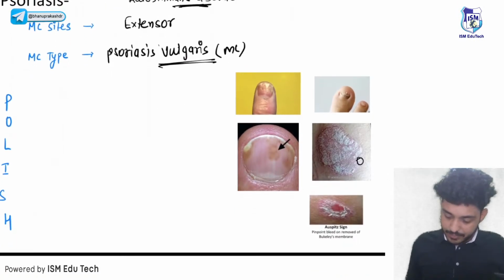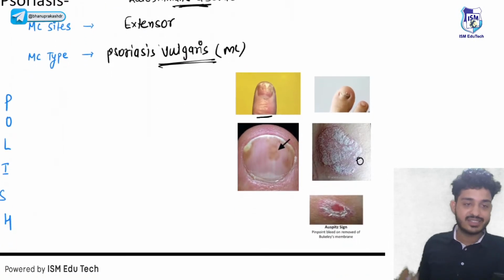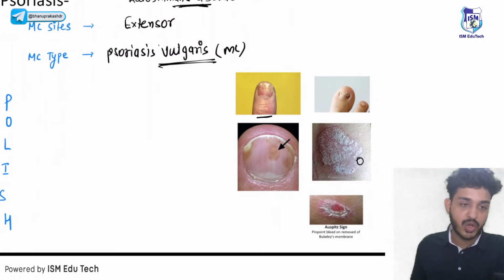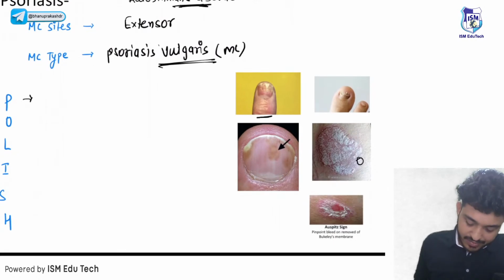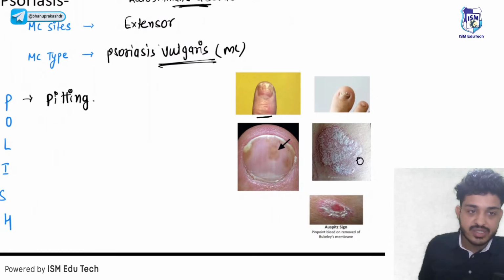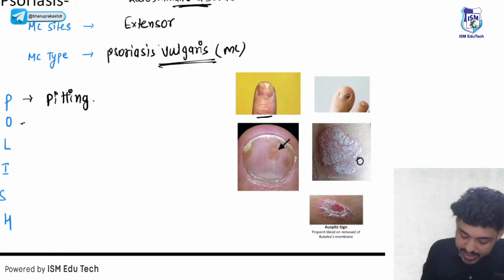Let's see one by one. Let's remember with the help of a mnemonic, that is POLISH. P is for pitting. We have seen already in the nail changes that there will be pitting. O is for oil drop sign, that you already know, oil drop sign.